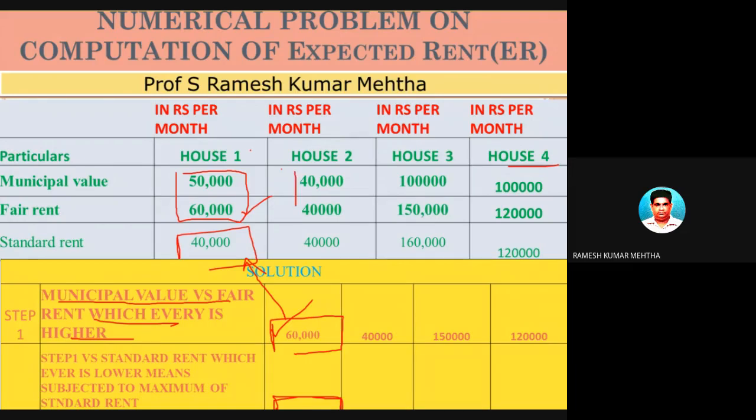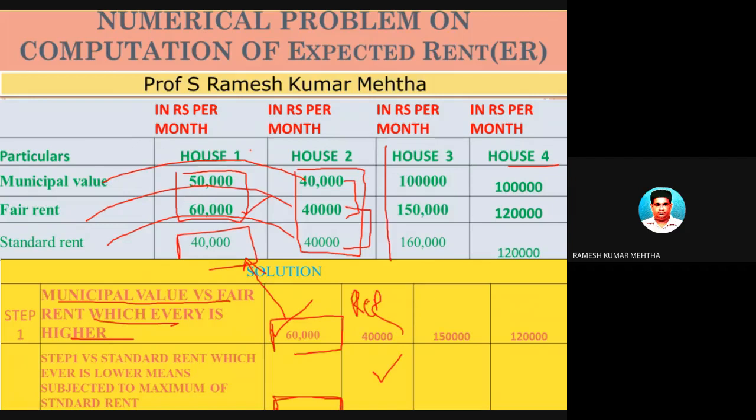Now let's talk about the second house property. For the second house property, the municipal value is 40,000 rupees. The fair rent also is 40,000 rupees. The standard rent also is 40,000 rupees. So there is no problem. The reasonable expected rent will be 40,000 rupees, because whichever is highest among them is 40,000 rupees, and whichever is lowest is 40,000 rupees. So you will get the reasonable expected rent as 40,000 rupees.